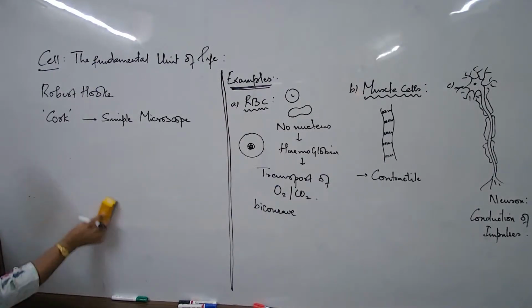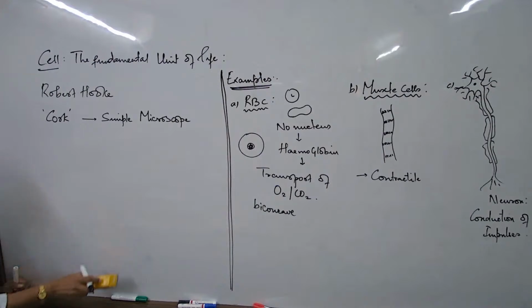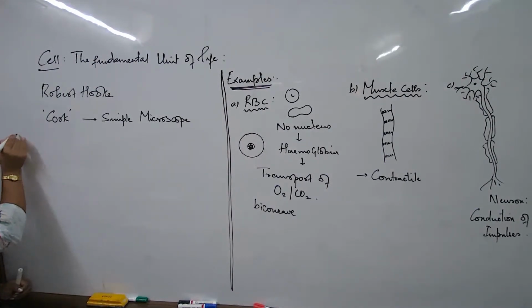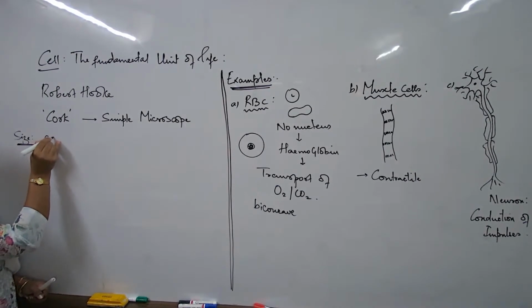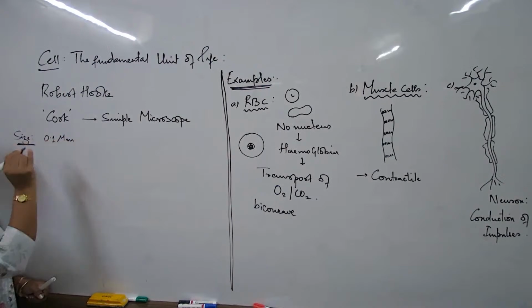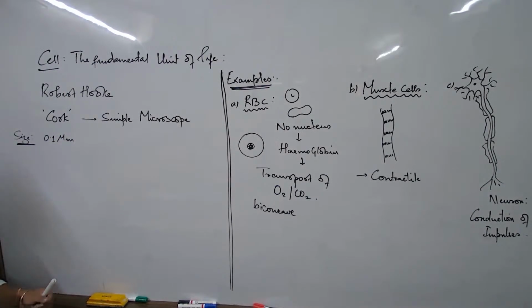Let us talk about some few cells, then we look into some other definitions. What can be the size of a cell? Certain cells would have a size of just 0.1 microns or even lesser than that.